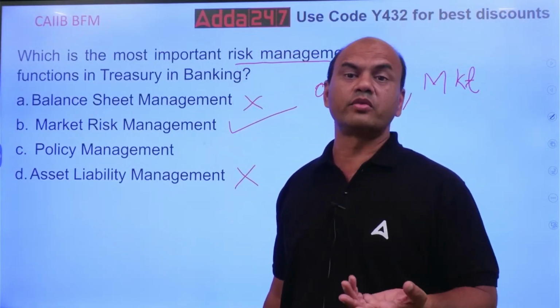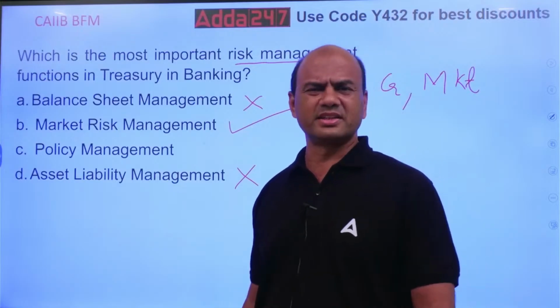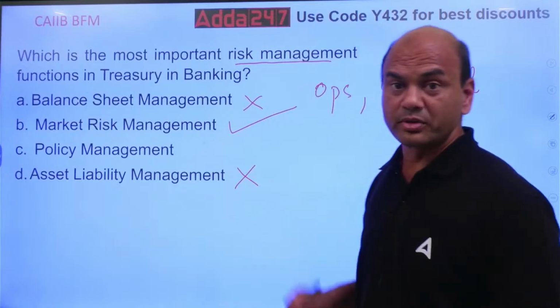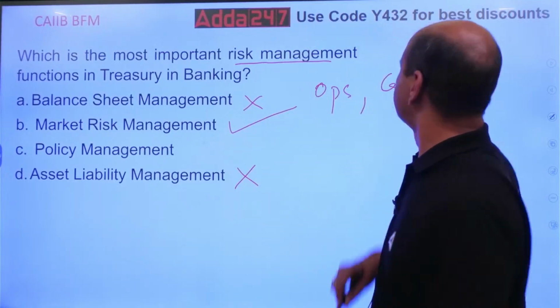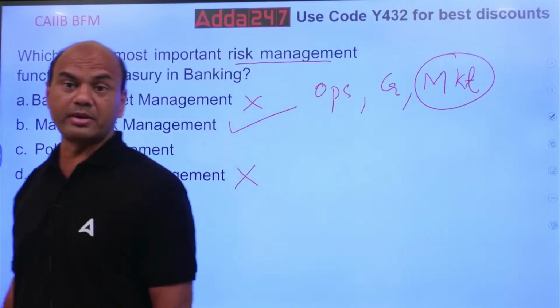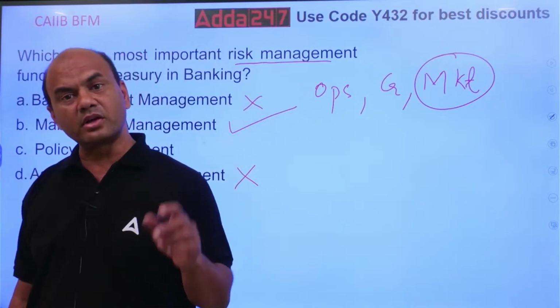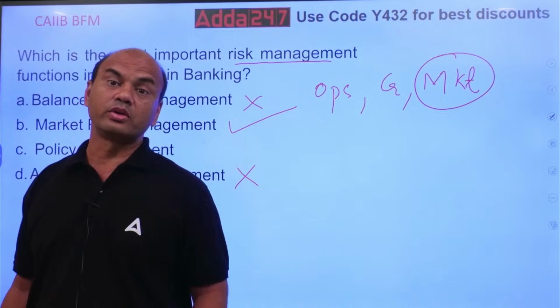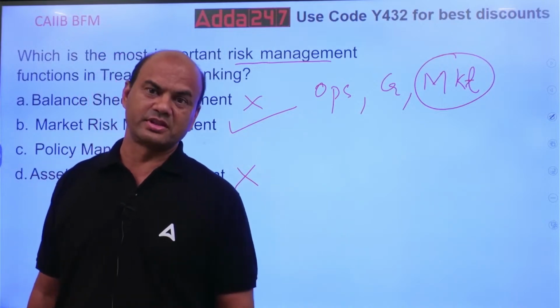Business risk, or we call it strategic risk, is there. Liquidity risk is there. All these. But the most important one over here is always market. Remaining everything you can control. But market risk, not possible, because market risk is not in your hands. You can only manage it, try to manage it as much as possible.